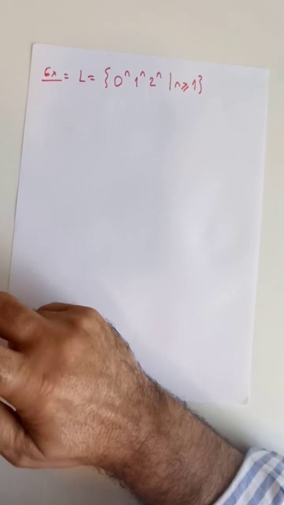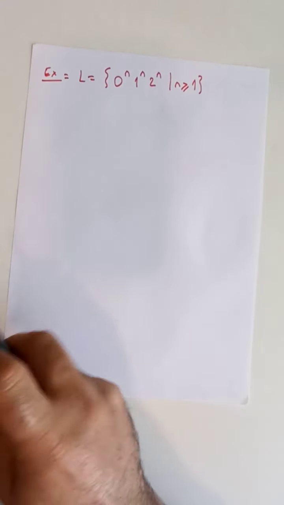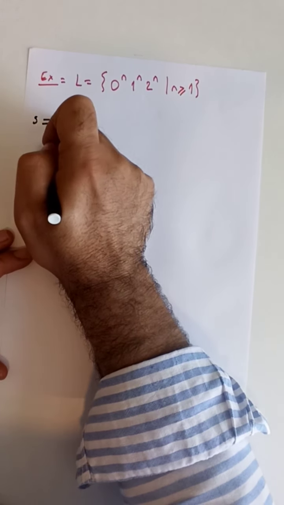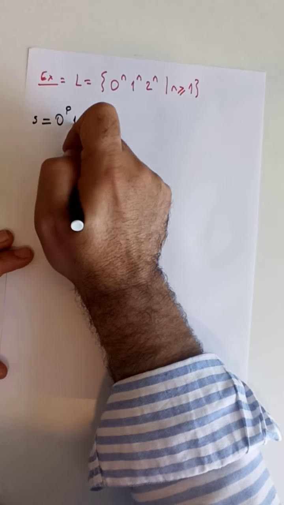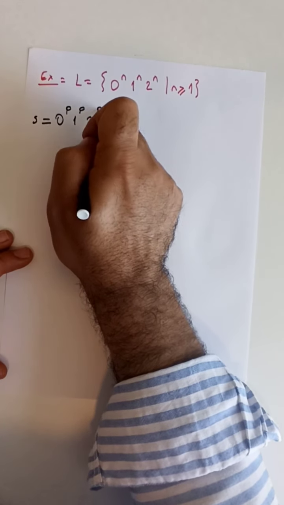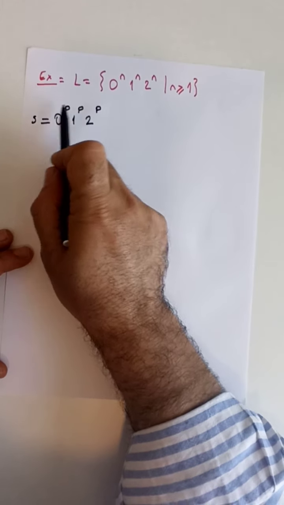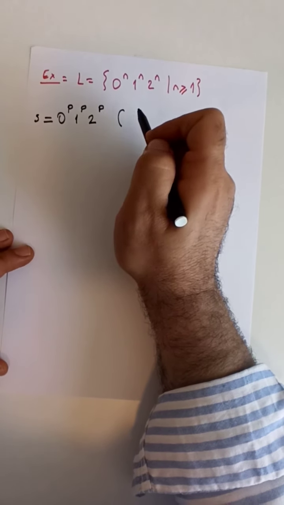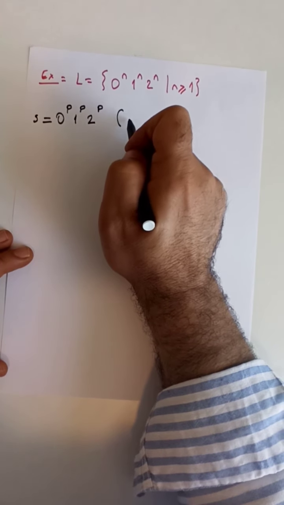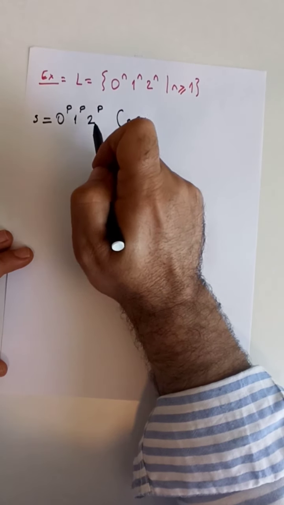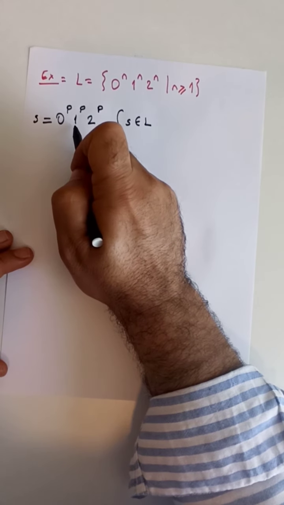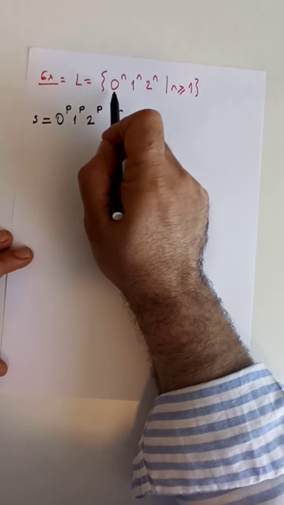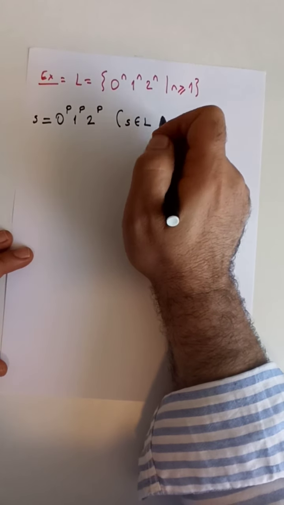Let's start by picking a special string S. Our string S, in this case, we pick as follows: 0^P 1^P 2^P. Let's see if it's okay to pick this string S. There are two conditions to check. One is that the string must belong to the language. The string consists of P zeros followed by P ones followed by P 2's, which is okay with respect to the definition of the language, so the string is inside the language.